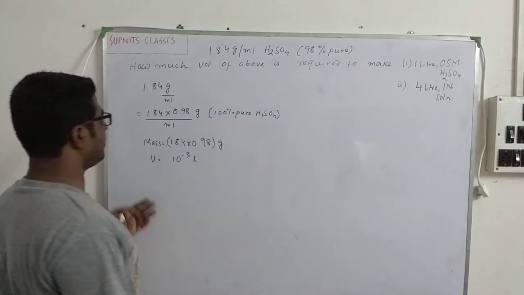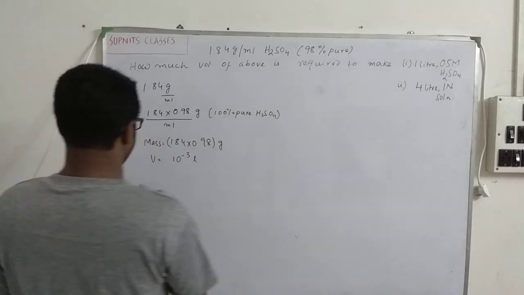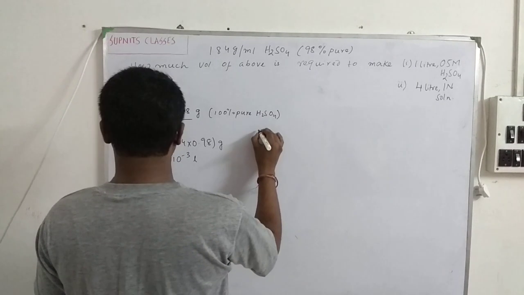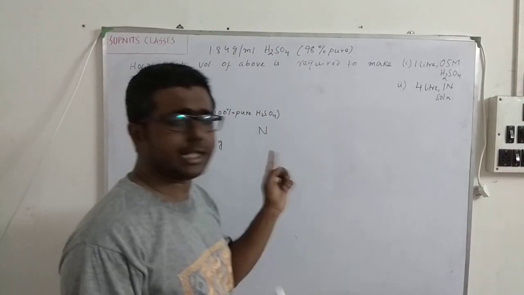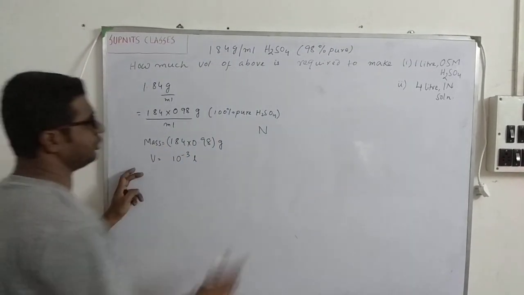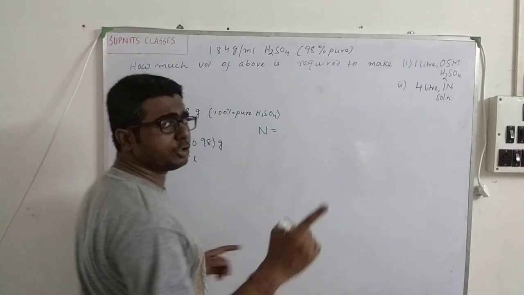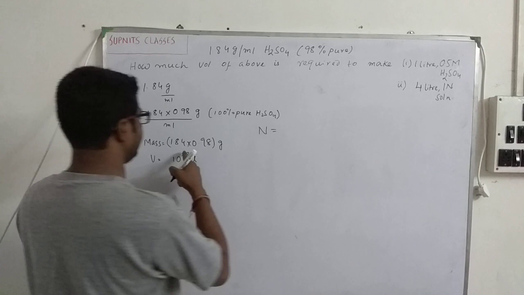Okay. So, if we see this one, we have to first calculate the normality of the H2SO4 that we calculated in the last problem also. So, it is not very difficult for us because we know the mass, we know the volume, and we also know the equivalent weight that we calculated in the last problem. So, let us do this.